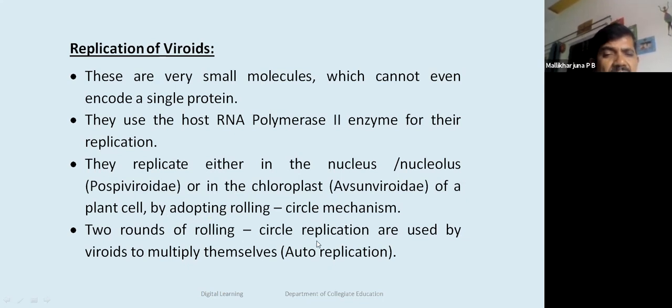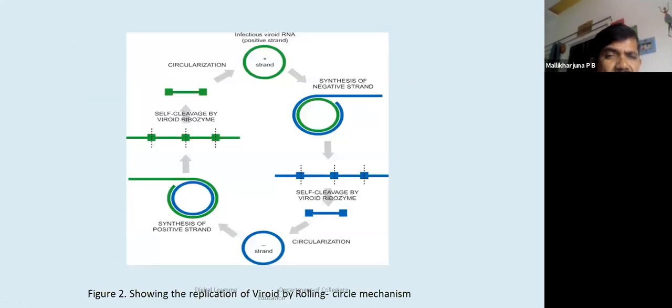Two rounds of rolling circle mechanism or replication are required to synthesize a viroid. This is called auto-replication. Please keep in mind, this is a schematic representation of the viroid. This is a simple RNA strand of the infectious viroid RNA molecule, which is considered as a positive strand, as a template strand, on which, by using the RNA polymerase II enzyme of the host cell, it is going to synthesize a blue colored circle